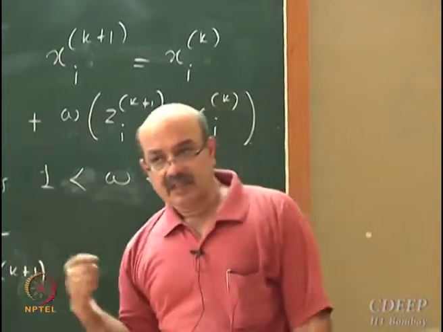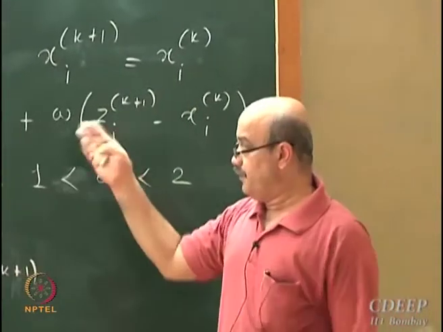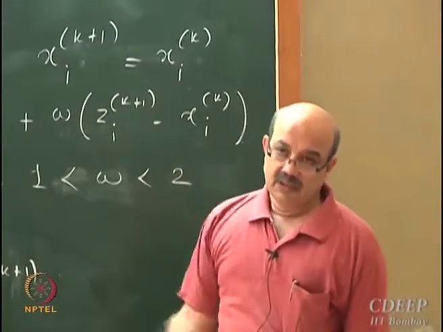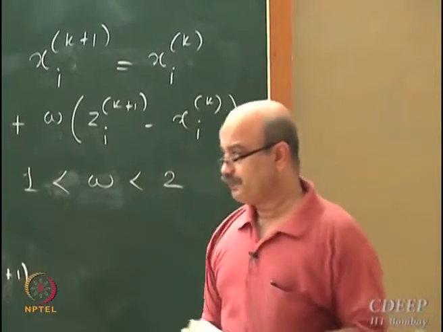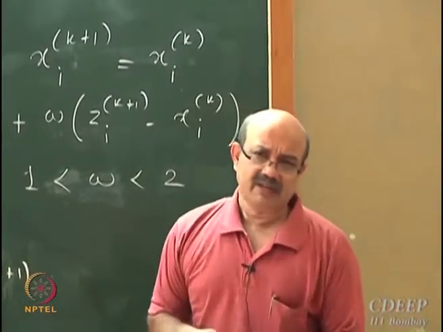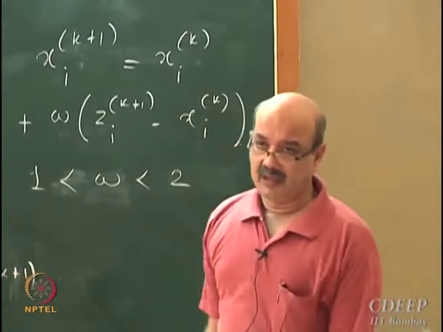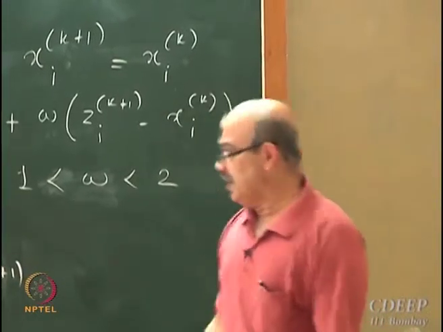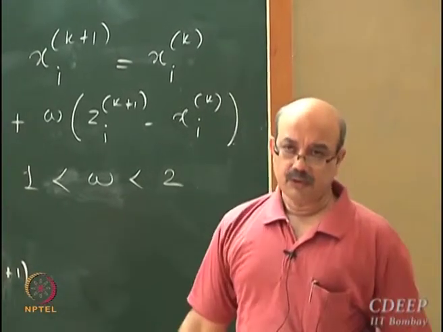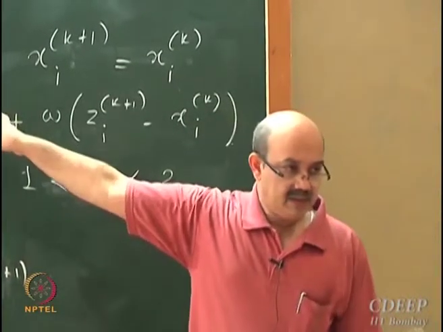In general, you can make it move faster to the solution if you choose omega between 1 and 2. Now the question that naturally comes is, how to choose this omega, and when will it converge, and so on. In due course I'll answer all those questions. But is the idea clear?